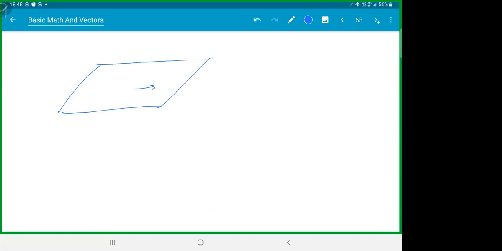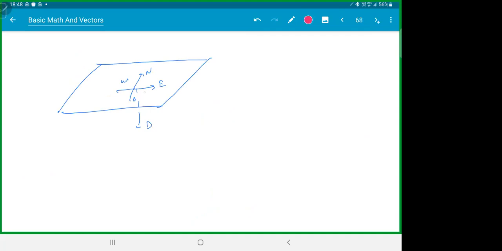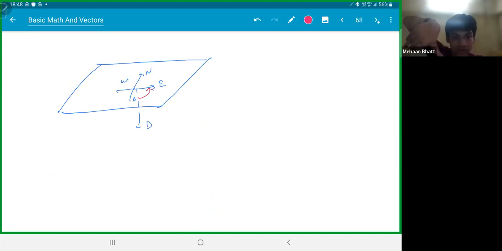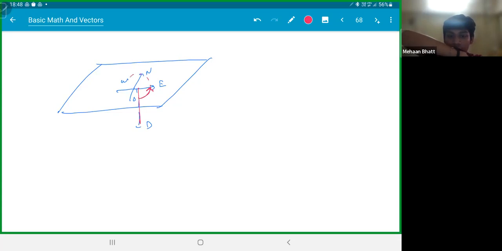East is this, north is this, west is this, south is this, and down is this. So the down vector is rotating towards east like this.